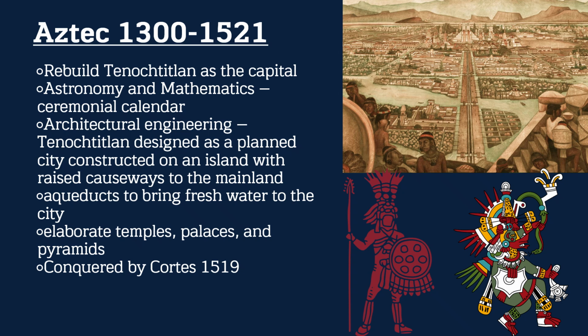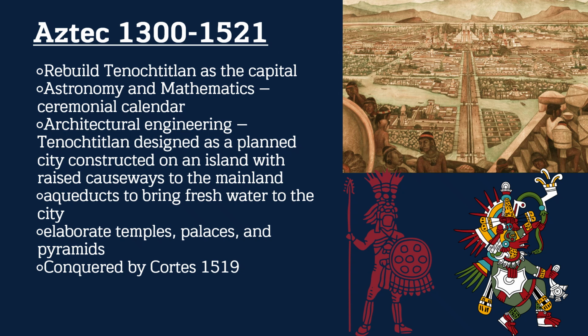Now, the Aztecs are around from 1300 to about 1521. They are the civilization that is in the New World when the Spanish arrived in 1492 and continue to explore with Columbus and the conquistadors after. We're going to see them rebuild the Zapotec ruins of Tenochtitlan. We're going to see the continued emphasis on astronomy and mathematics. We'll see the advanced engineering of them building portable islands for farming and lakes for housing. We will see planned cities with major thoroughfares going through.